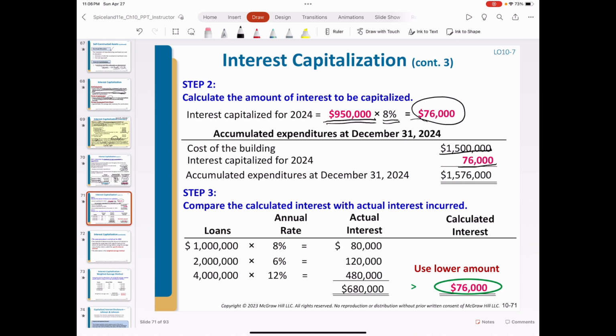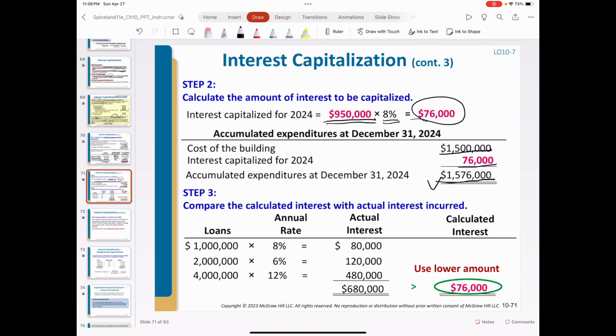So the total book value of these self-constructed assets to be documented by the end of 2024 should be 1,576,000. In general, this interest we calculate has another name, called avoidable interest. That means if the company did not self-construct these assets, this interest could be avoided. Then we compare it with the actual interest.